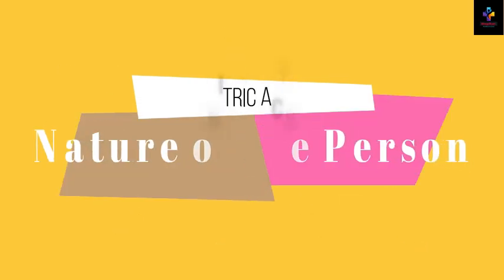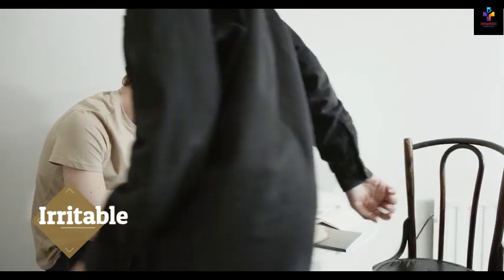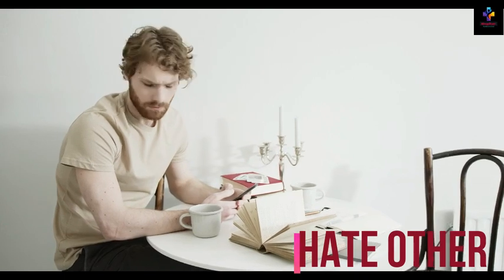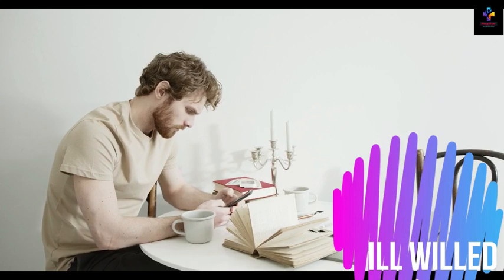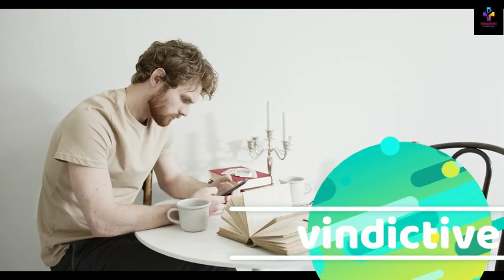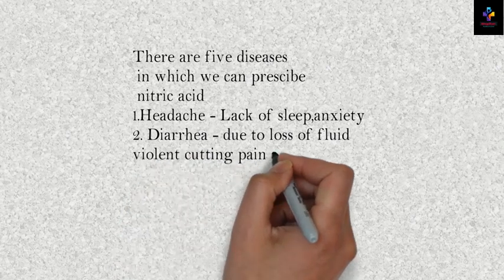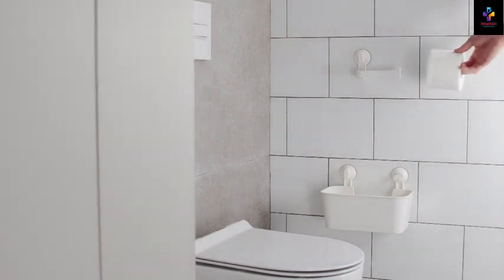Now first, the nature of the patient. The patient of nitric acid is very irritable. The person is nervous and hateful. He hates others, is ill-willed, and has a strong feeling of dislike of someone without any reason. Then vindictive is another word used for the nature of nitric acid, which means unreasoning desire for revenge. Then in diarrhea as well, due to loss of fluid or hemorrhage, we can give nitric acid. There is great strain but only a little stool passes. There is violent cutting pain after the stool that lasts for hours.